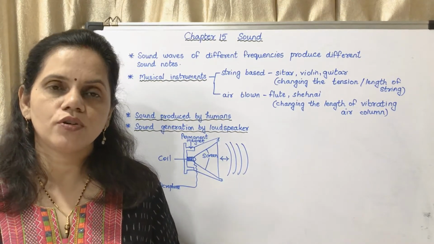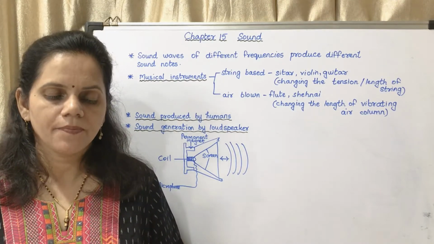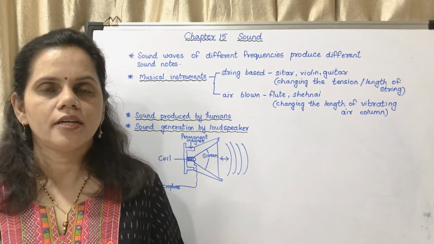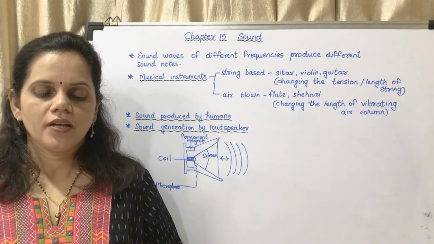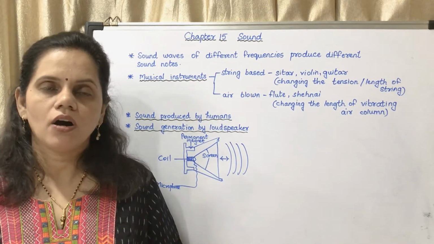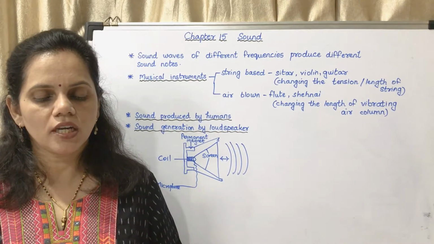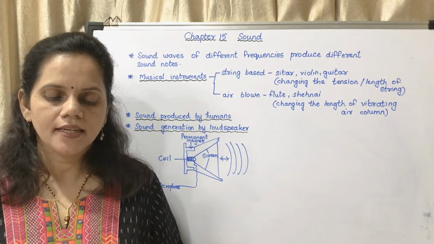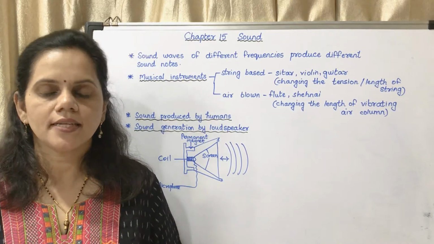When the lungs force air through the slit, the vocal cords vibrate, producing sound. Muscles attached to the vocal cords can make the cords tight or loose. So when the vocal cords are tight and thin, the quality of sound is different.